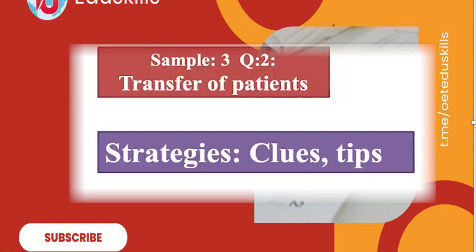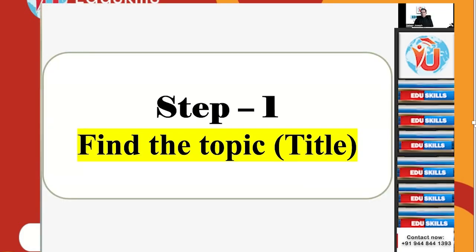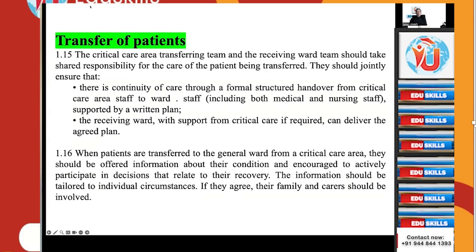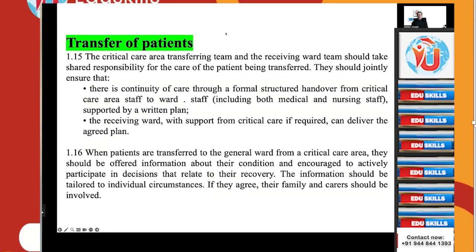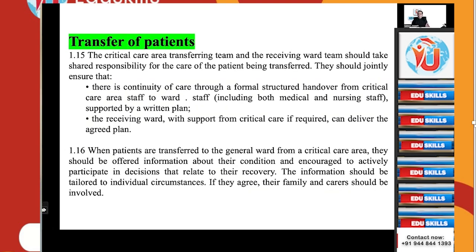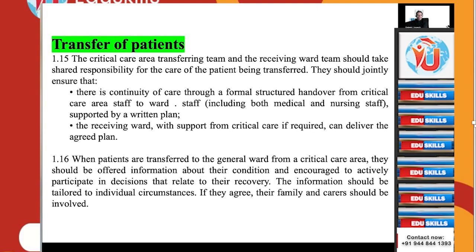Sample 3, question 2. Step 1: find the topic or the title. Immediately, as soon as you go into that particular question or text, you have to look into the title of the text. That gives the idea. What is it speaking about? Here, transfer of patients is the title and transfer is the main aspect. The main concept is transfer.